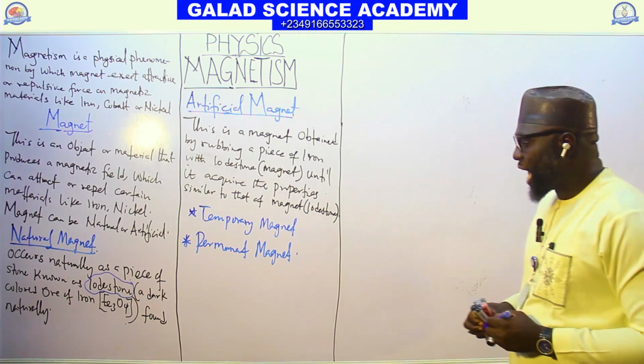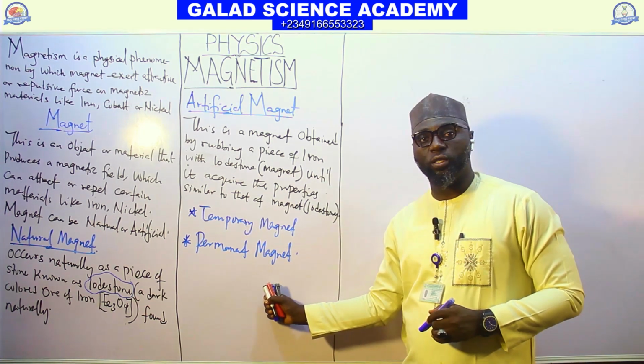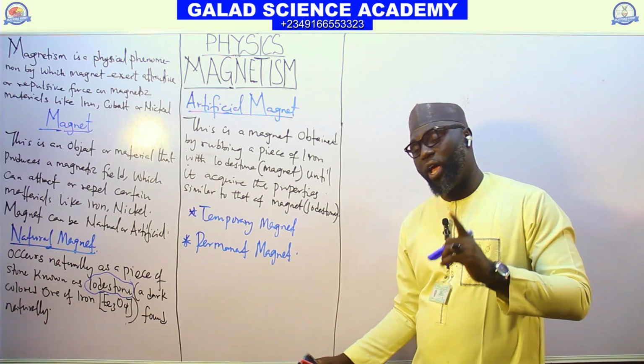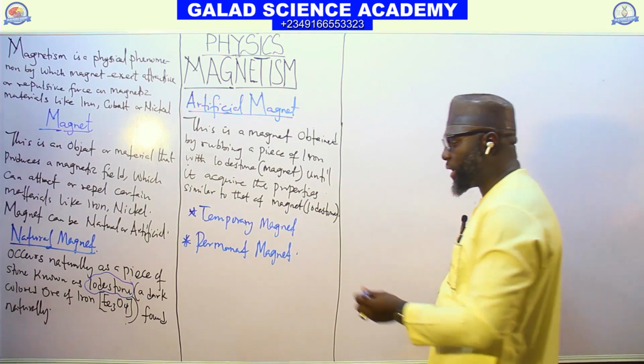So those are the two types of artificial magnets we have. So let's take it one after the other.